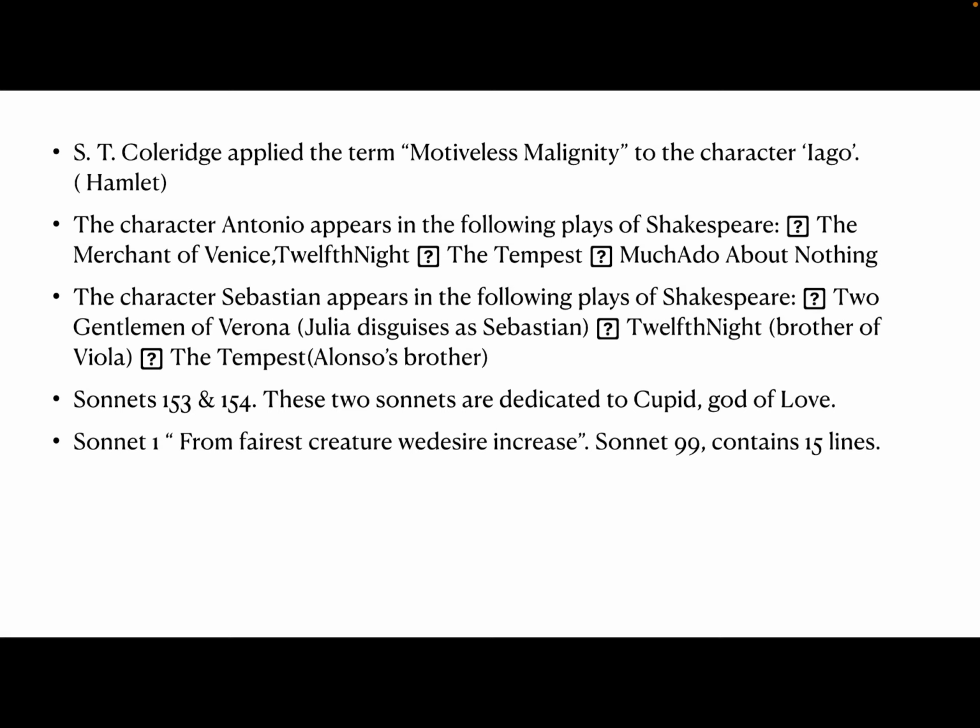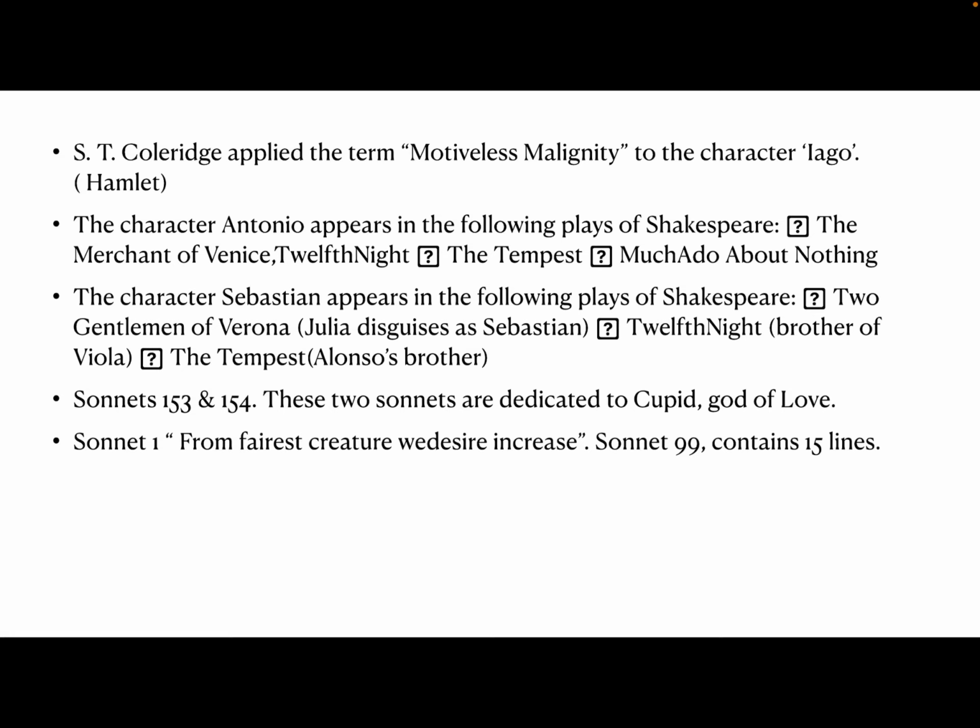Then another point: sonnet numbers 153 and 154, meaning the last two sonnets of Shakespeare, are dedicated to Cupid, and you know that Cupid is the god of love. So it is asked in many examinations: sonnets 153 and 154 are dedicated to whom? That is Cupid. We know that the sonnets are dedicated to the Dark Lady and his friend Mr. W.H. Apart from that, also remember the last two sonnets are dedicated to Cupid, the god of love.